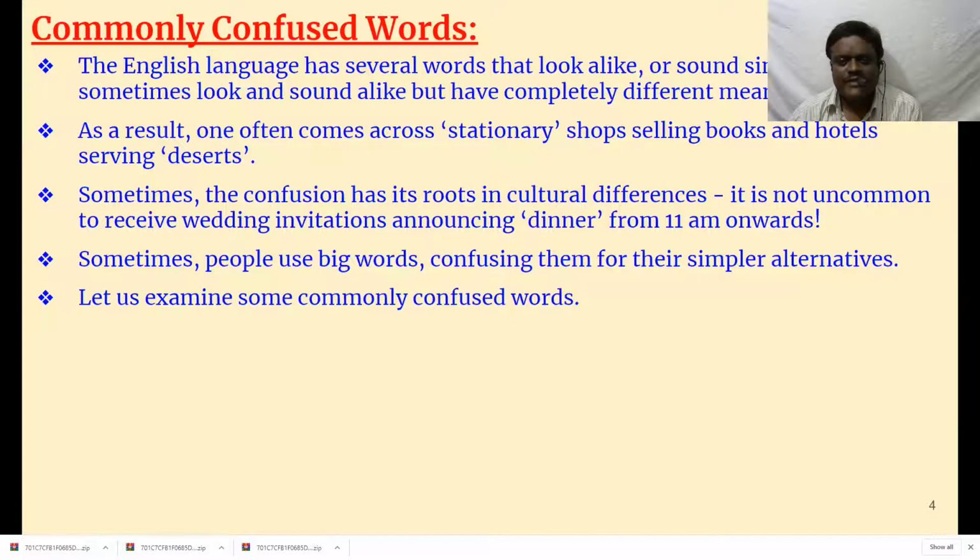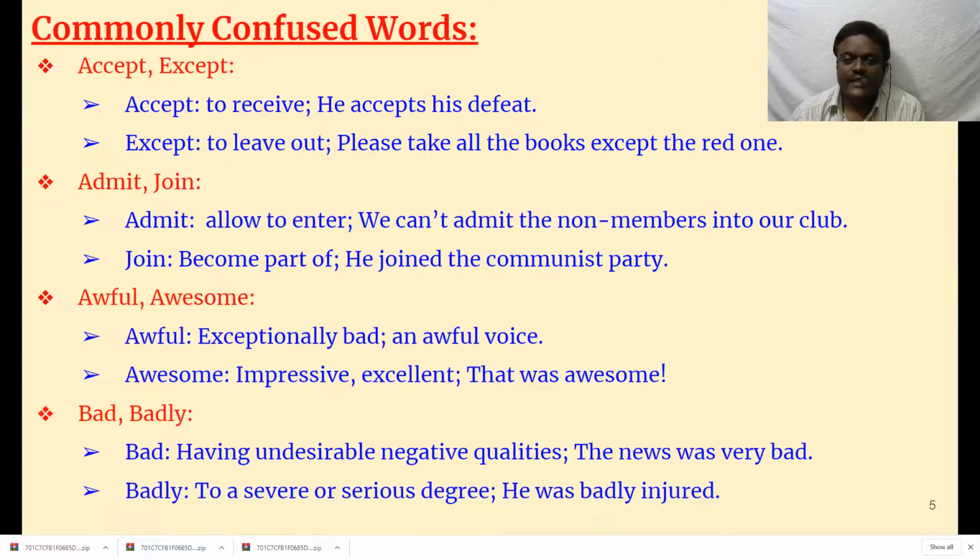Let us examine some commonly confused words. I have taken many examples for you so that you get to know about these. Almost I've covered many confusing words, and some may be left out. You can learn them by referring to some good books or even Google. There are so many websites where you can get this information.